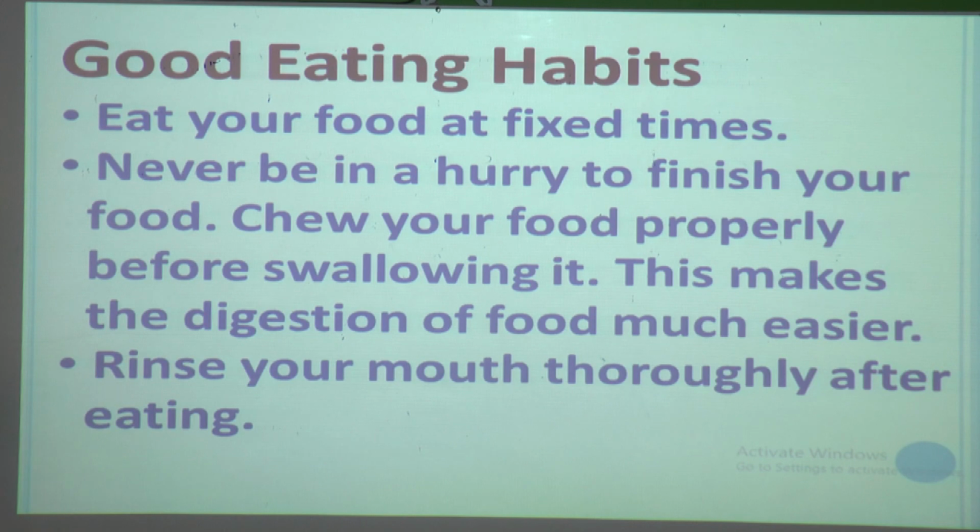See, you should eat your food at fixed times. So you never skip the time. At what time you are taking food, that fixed time you have to follow. And you should never be in a hurry to finish your food. You have to chew your food properly before swallowing it. If you chew your food properly, this makes the digestion of food much easier. So you will get proper energy also. Now when you finish your eating, you should rinse your mouth thoroughly.